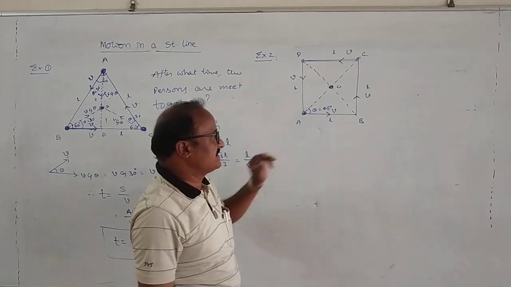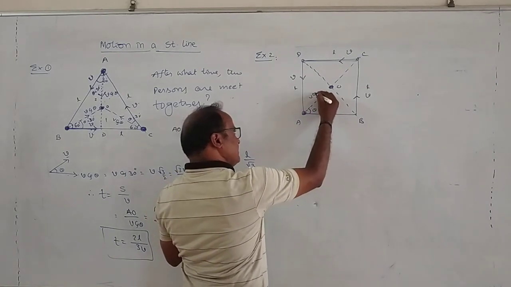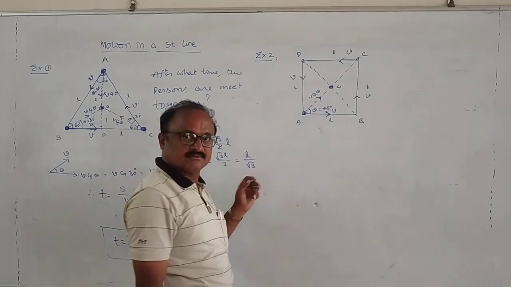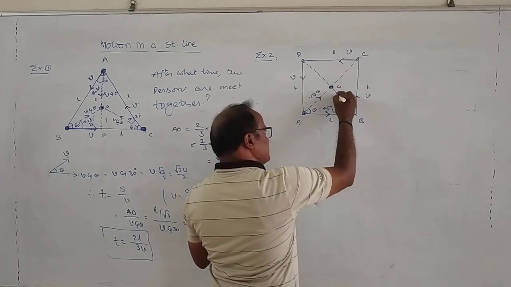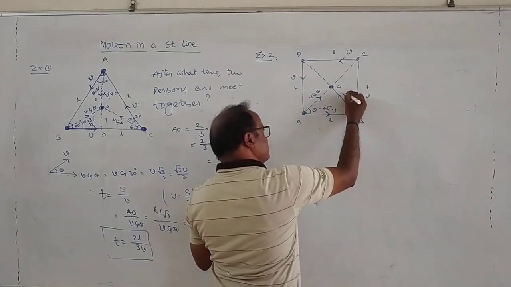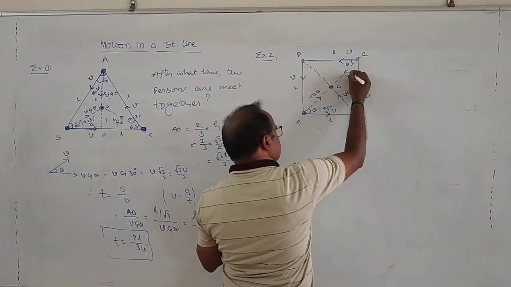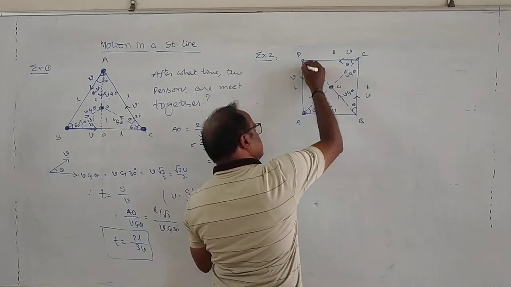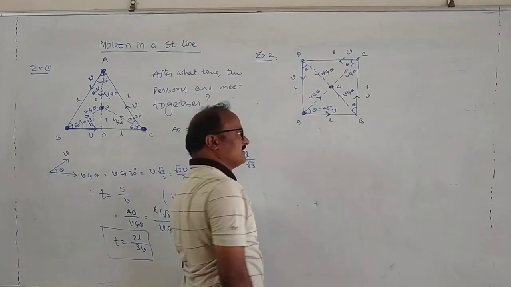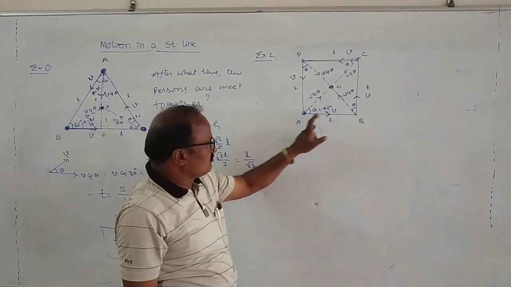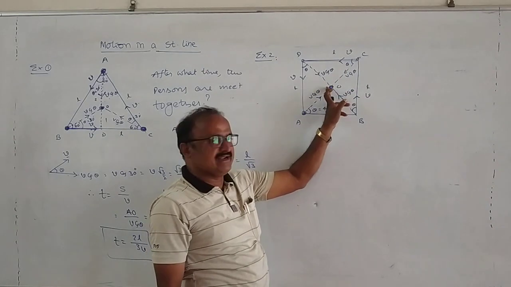The component of V along this direction is V cos theta. Similarly for B, its velocity component towards the centroid is also V cos theta. Each person is moving towards the center, and then only all four persons meet at the center.